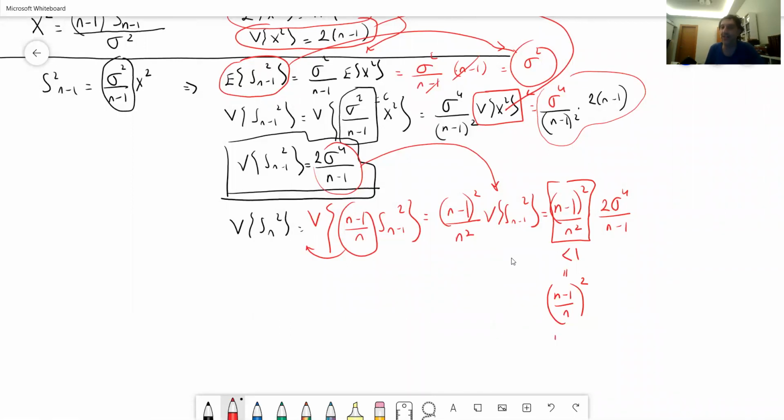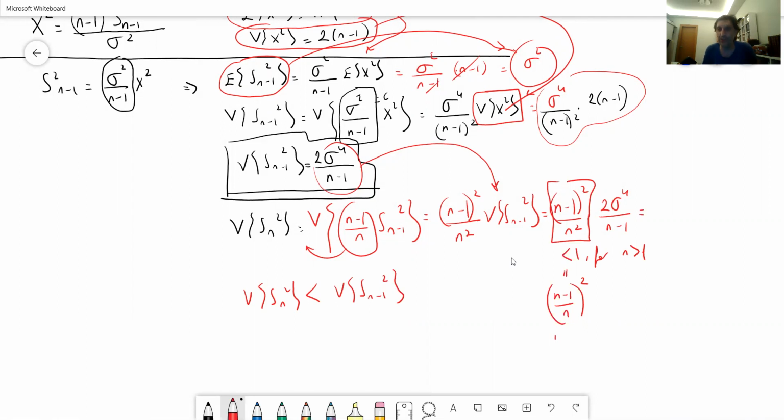So n should be at least 2. When n is equal to 2, this number is going to be smaller than 1. So, for n greater than 1, the variance of Sn squared is smaller than the variance of Sn minus 1 squared.